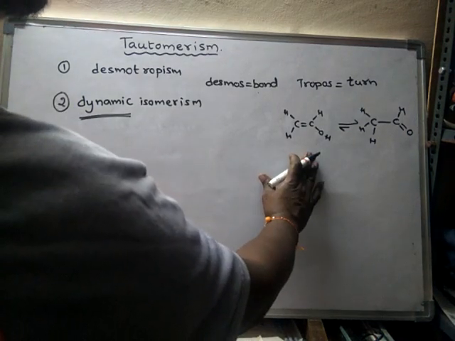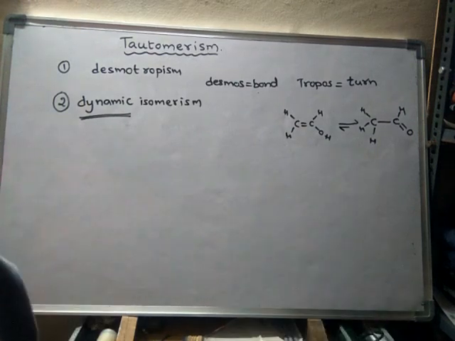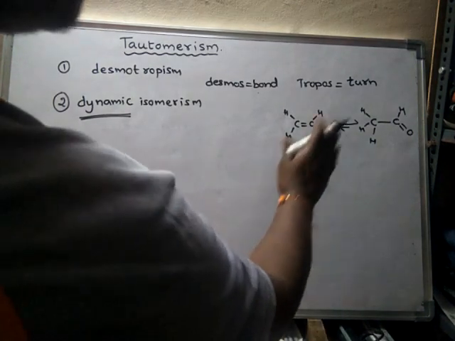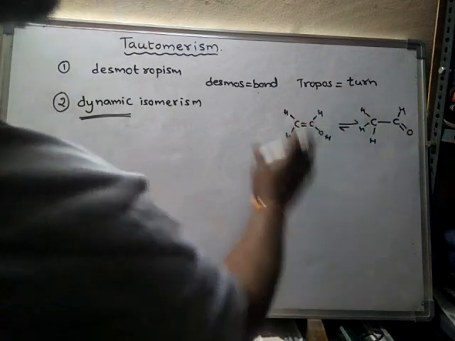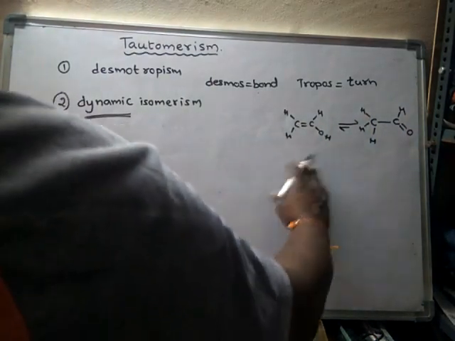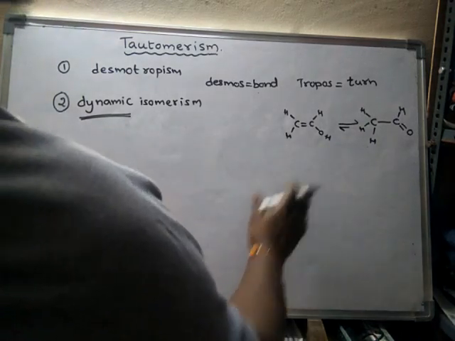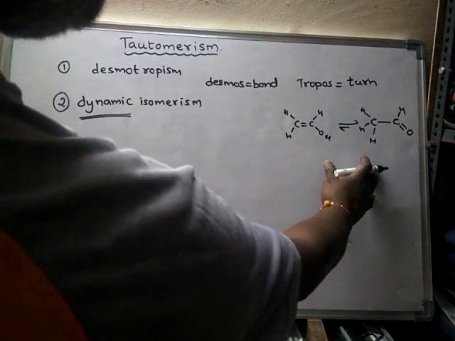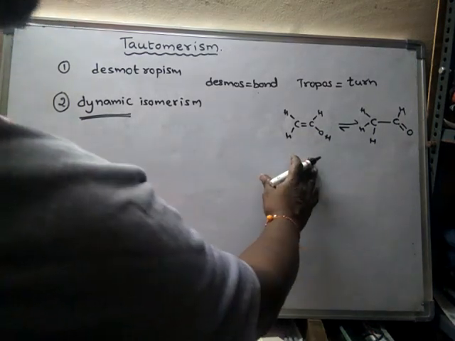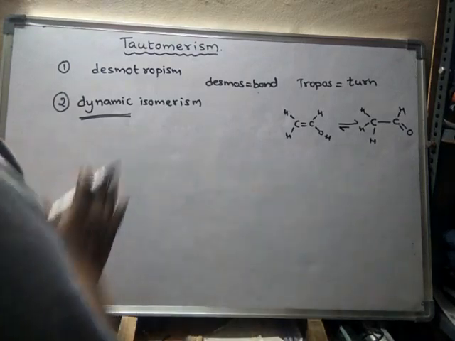There is no gap, they won't stop at any place. If any two substances are in equilibrium, and there is conversion of one form into another and back into the original form, such a type of equilibrium is said to be dynamic equilibrium.